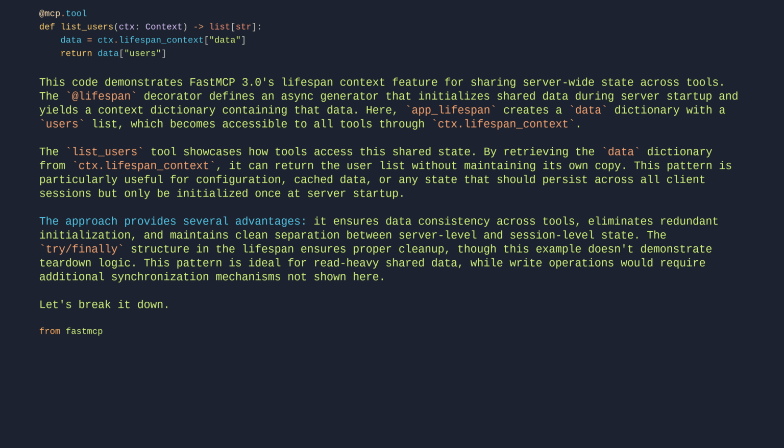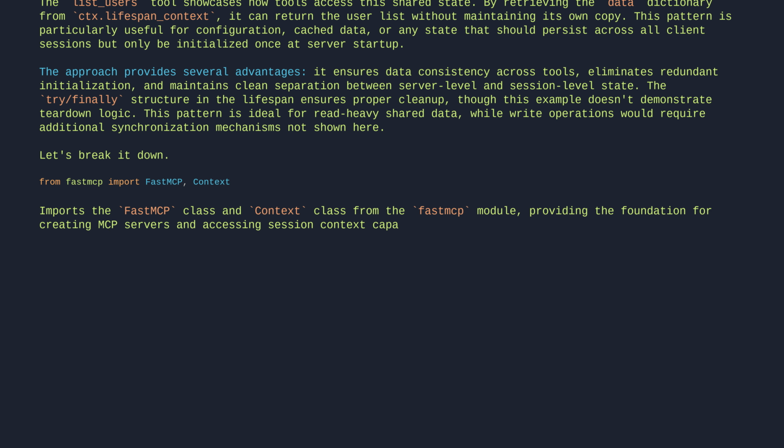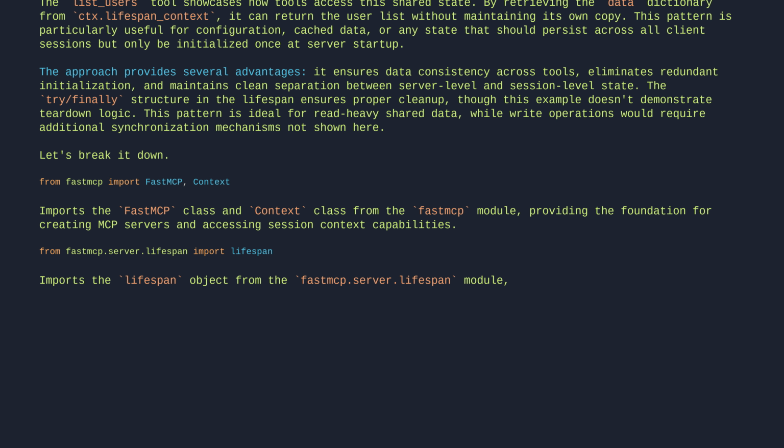from fastmcp import FastMCP, Context. Imports the FastMCP class and Context class from the fastmcp module, providing the foundation for creating MCP servers and accessing session context capabilities. from fastmcp.server.lifespan import lifespan. Imports the lifespan object from the fastmcp.server.lifespan module, which provides server-level setup and teardown functionality that runs once when the server starts and once when it stops.